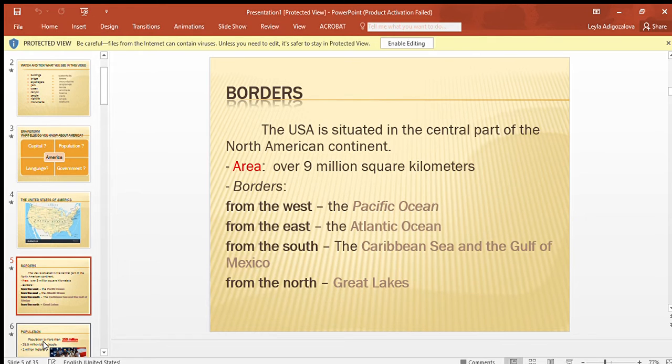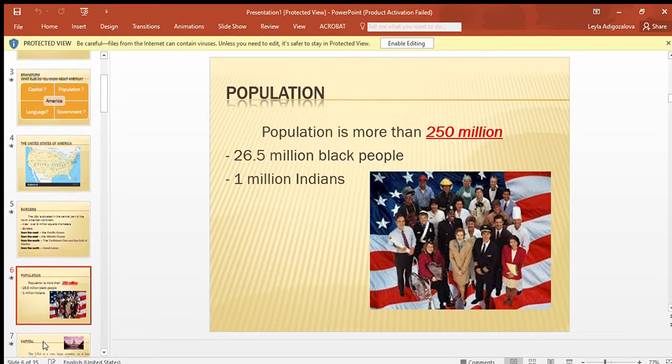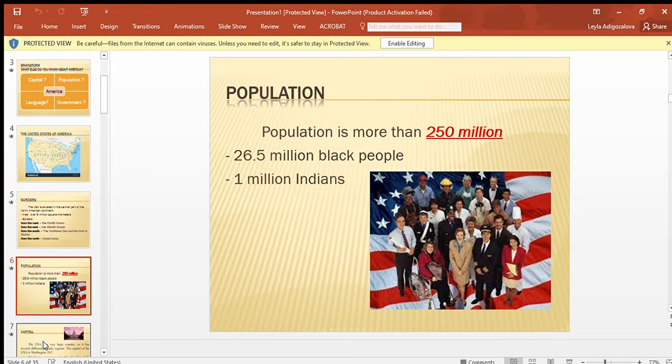The USA is situated in the central part of the North American continent, area over 9 million square kilometers, and borders from the west the Pacific Ocean, from the east the Atlantic Ocean, from the south the Caribbean Sea and the Gulf of Mexico, and from the north Great Lakes. Population is more than 250 million. From them, 26.5 million black people and 1 million Indians.